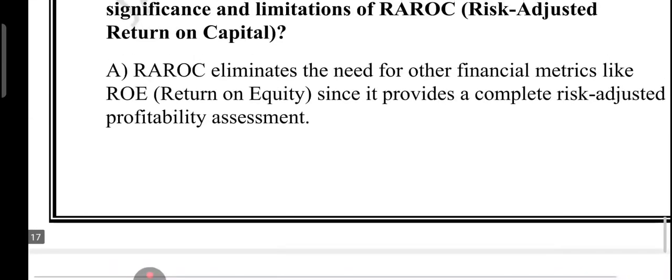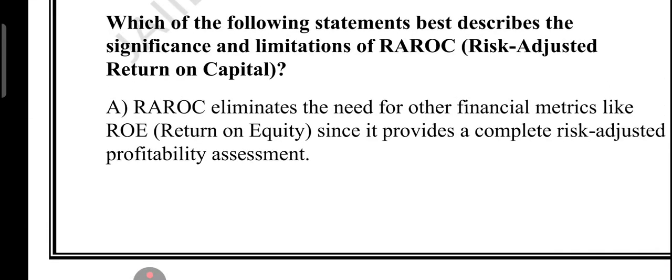So RAROC stands for risk adjusted return on capital. First of all, let's look at option A. This says that RAROC replaces metrics like ROE. Yes, this is not true, right? RAROC is not a replacement but a complementary tool. You can think of it like this. ROE tells you how much return you get on shareholder equity, that is called return on equity. But RAROC tells you how much return you are getting compared to the risk taken. You need both to make a smart financial decision.